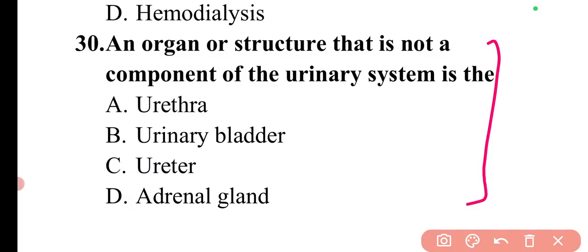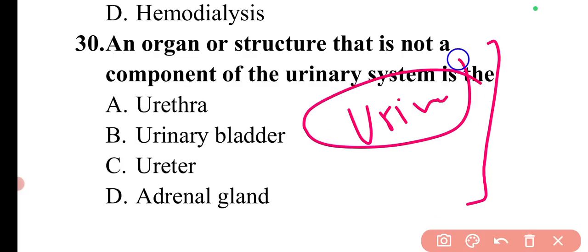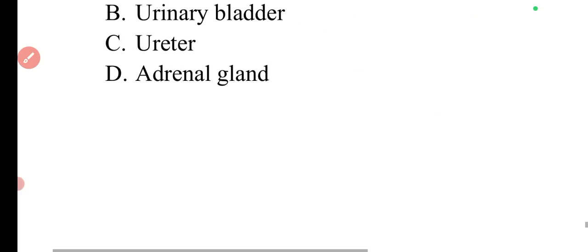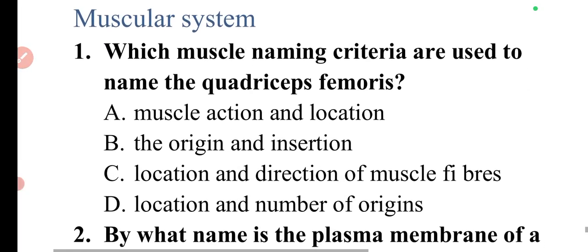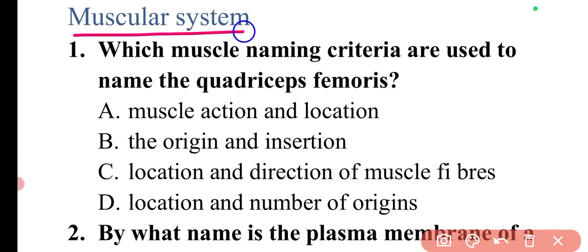And with this question, we are done with the urinary system part. So now we can move to our last topic of today's video, that is the muscular system. So let's start with the first question in the muscular system.